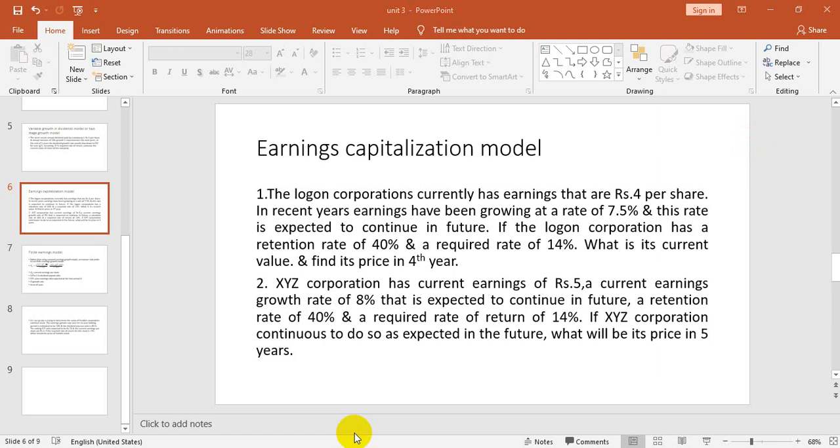Try it at home. XYZ Corporation earnings, E0, has been 5. Growth rate is 8. Retention rate is 40%. K is again 14. He is asking us to calculate P5. So do it. I hope it is clear to all of you, the earnings capitalization model. Now we are going to move on to the next method.